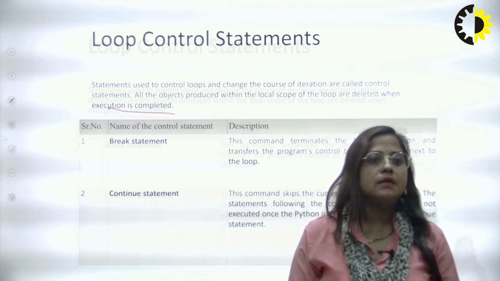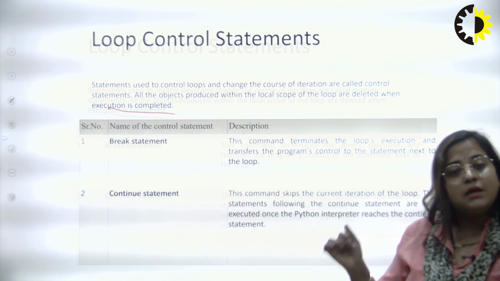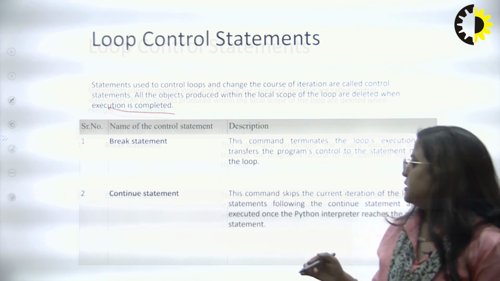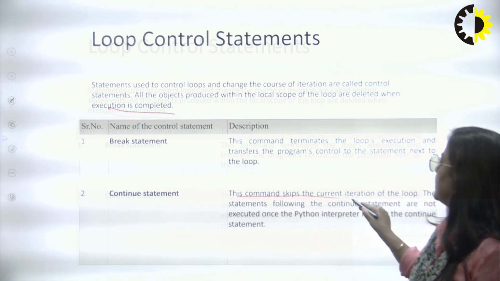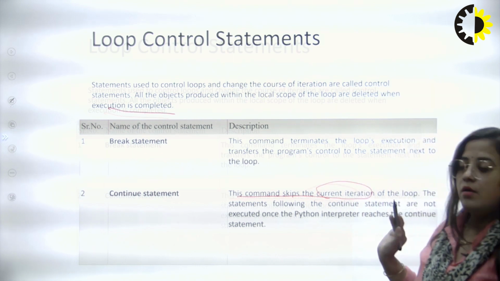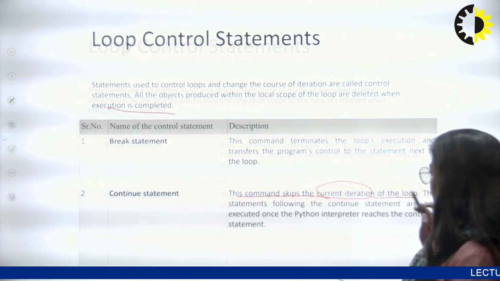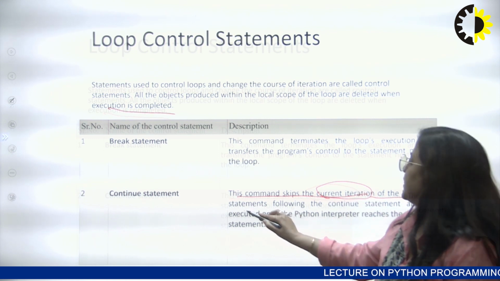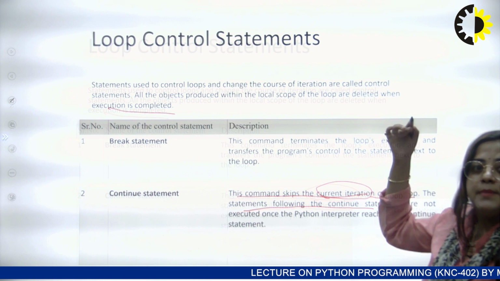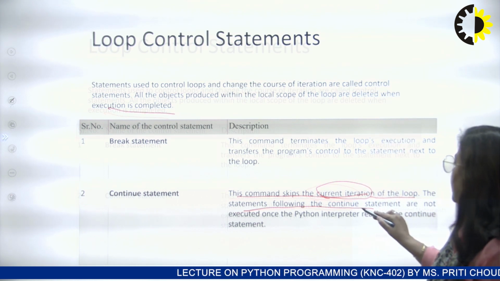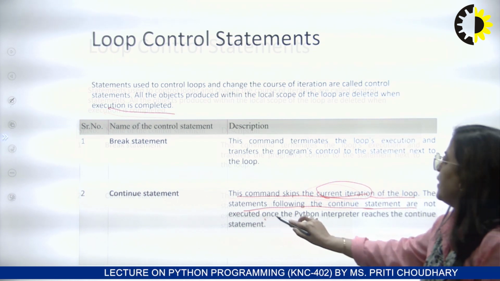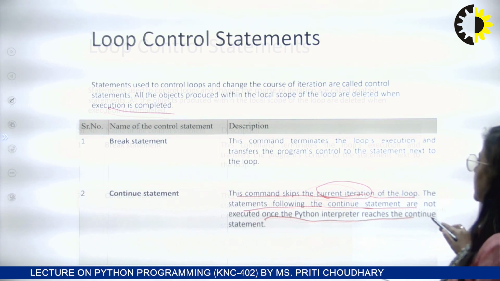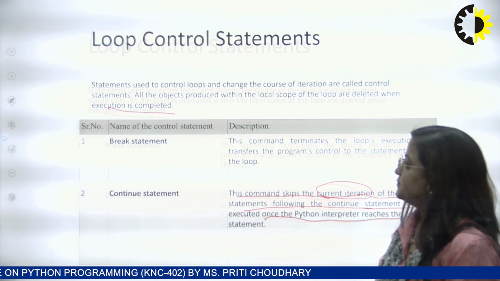And the continue command skips the current iteration. Iteration means it skips only the current value of the loop, the current iteration of the loop, and the statements following continue, the remaining statements, are executed continuously once the Python interpreter reaches the continue statement.